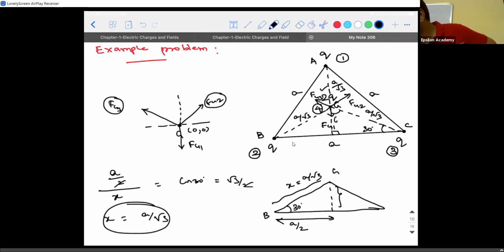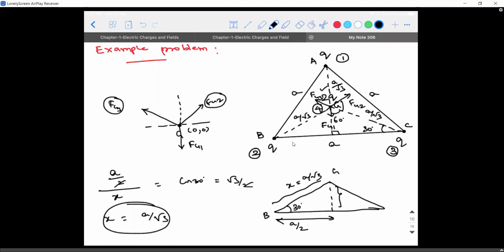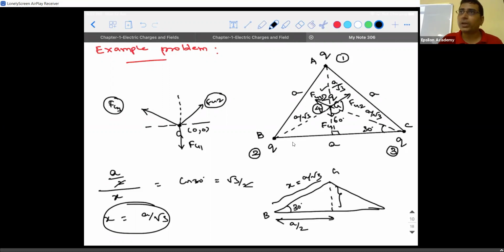It is 60, right? Then how much is this angle? Same 60, right? Then what will be the angle between F41 and F42? F41 and F42 will be 120 degrees.